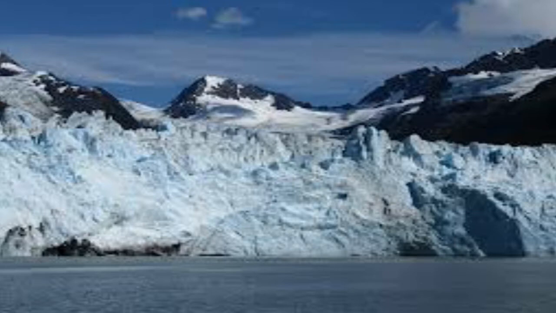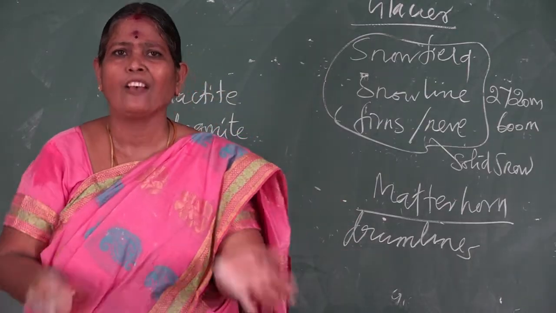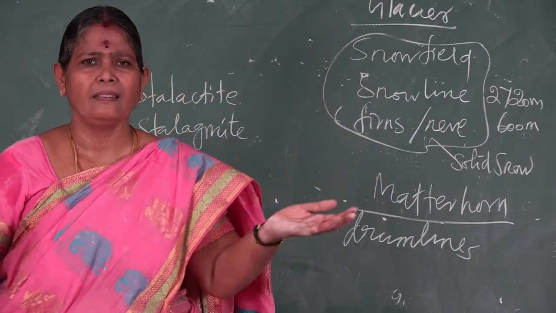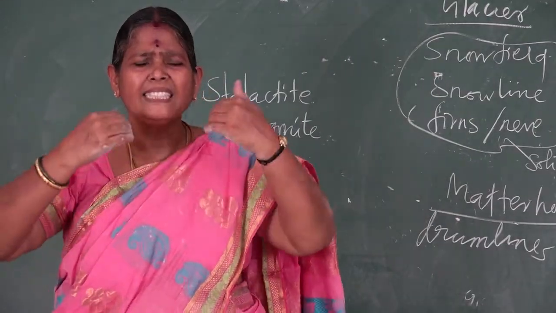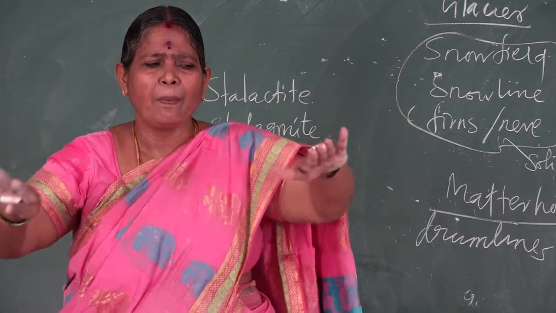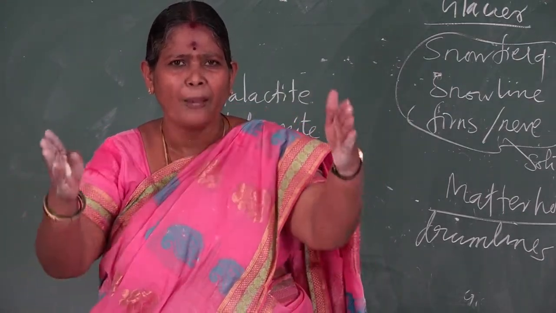Then esker. When glaciers are moving, they start to melt and flow like a stream with ice. It carries its load already. I already told you that in the middle course it will transport boulders, sand, gravels, and deposit them on both sides parallel to the glacier.